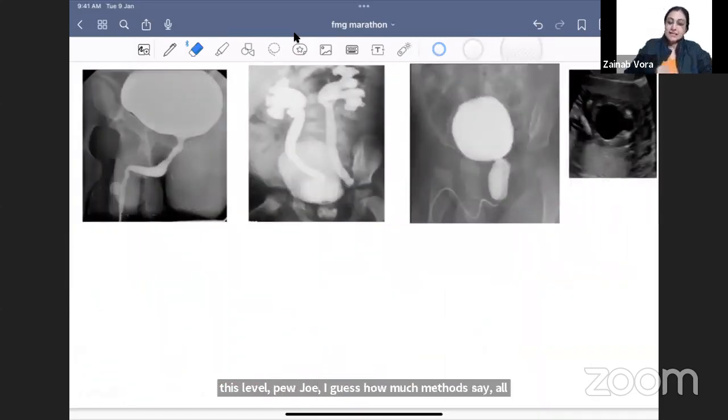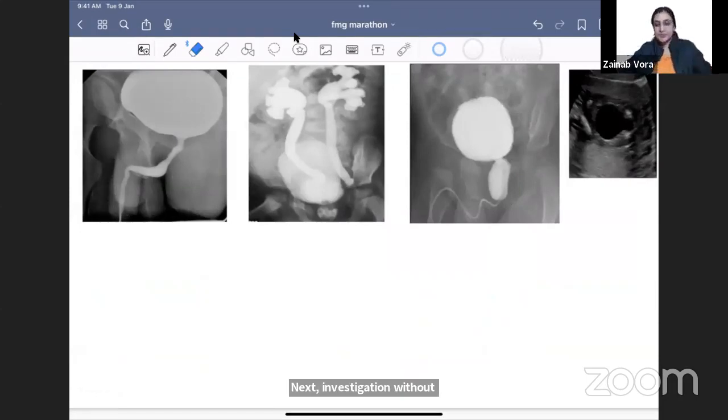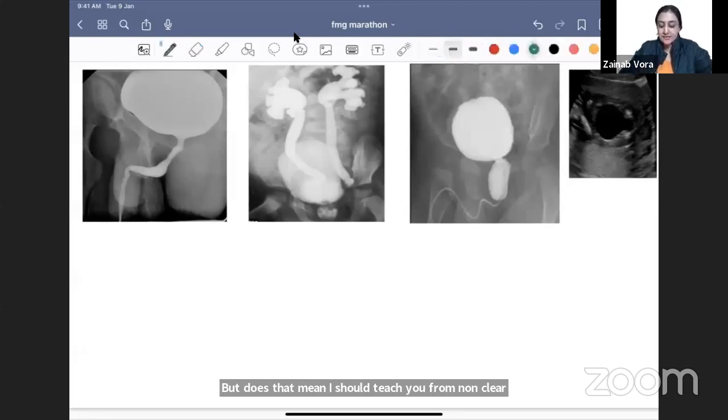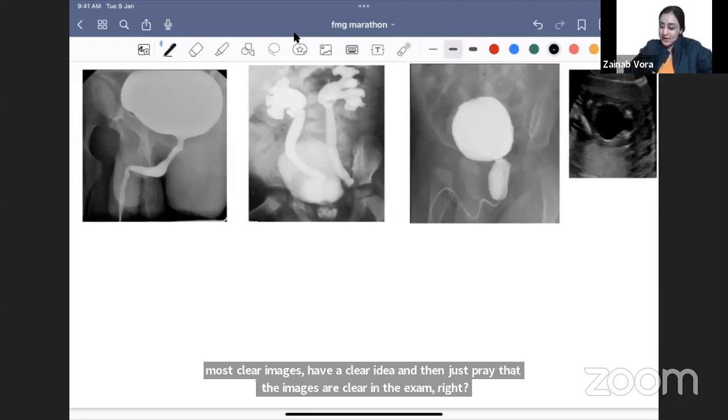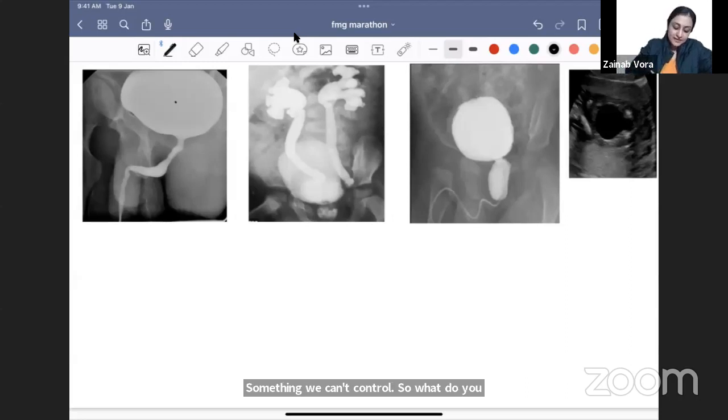Next, tell me what the investigation is. This is normal. In the exam, the pics will be this clear. There is no way to know. But does that mean I should teach you from non-clear images? Obviously not, right? So you learn from the clearest images, have a clear idea, and then just pray that the images are clear in the exam. Something we can't control. So what do you have? We see the bladder and we see that this is the urethra. So this is MCU, micturating